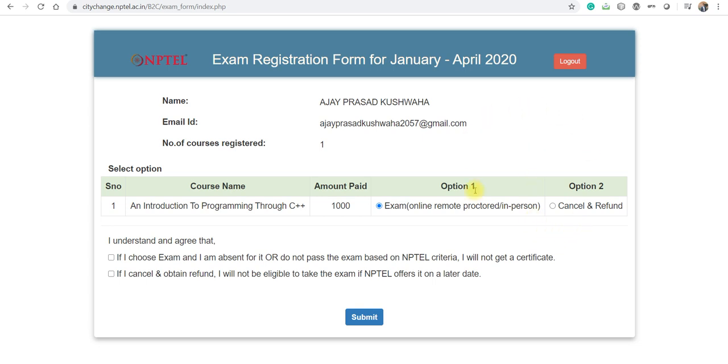And regarding whether NPTEL will ask for any new bank account when you cancel the examination, guys, there is no official information till date in that regard. So if NPTEL talks about adding any bank information to get a refund or any other information, then I will definitely record one small video or I will update in the comment section. So you need not worry. Then please feel free to share your experience in the video description so others will see it here.